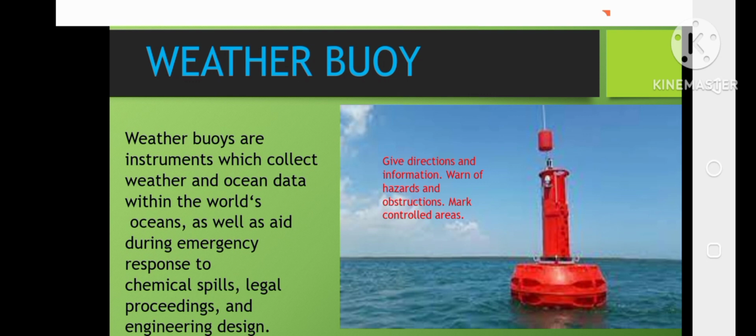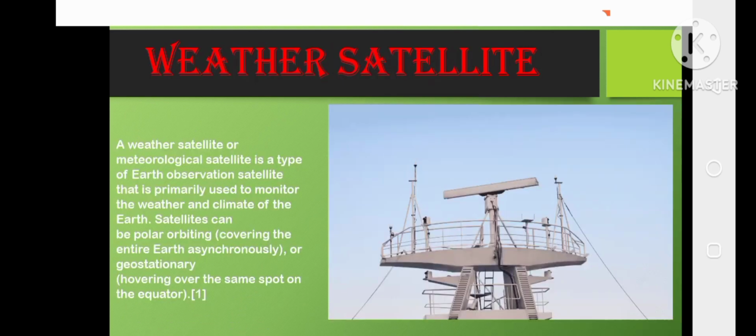Weather buoys are instruments which collect weather and ocean data within the world ocean, as well as aid during emergency response to chemical spills, legal proceedings, and engineering design. So it gives direction and information, warns of hazards and obstructions. Mo na siya example sa weather buoys that mark control the area.